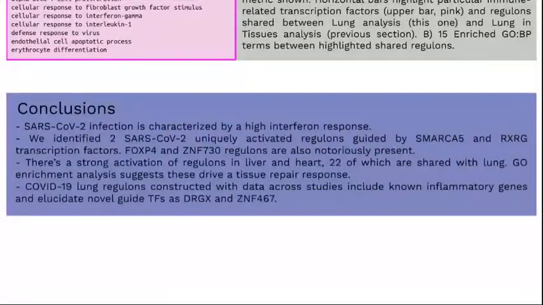At last, COVID-19 lung regulons constructed with data across studies include non-inflammatory genes and elucidate novel guide transcription factors such as DRGX and ZNF467.